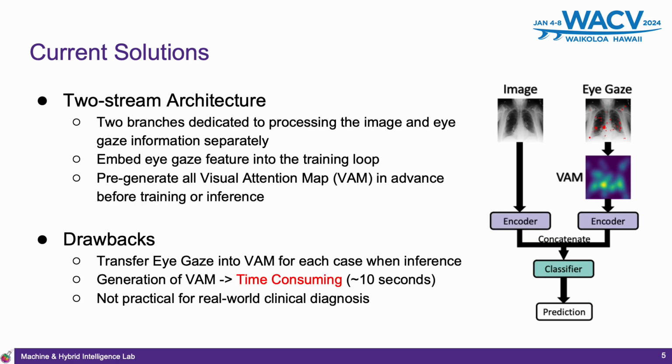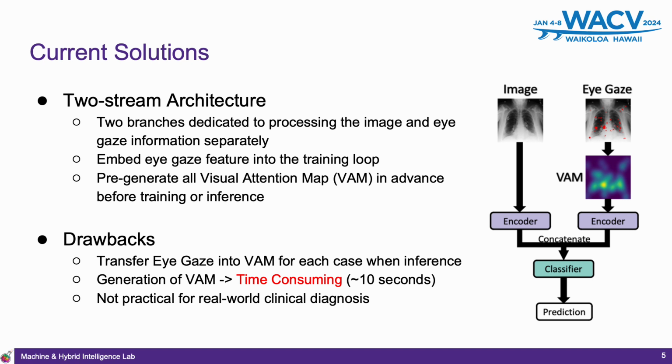The other solution is called two-stream architecture. Two branches are dedicated to processing the image and eye gaze information separately. In the figure, we can see that there are two encoders that separately encode the image and eye gaze data. But since it still requires transferring the eye gaze to the visual attention map, VAM, during inference, which takes some time, current methods pre-generate all VAM in advance before training or inference.